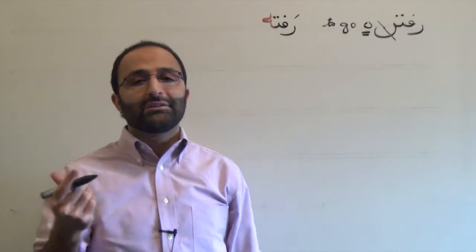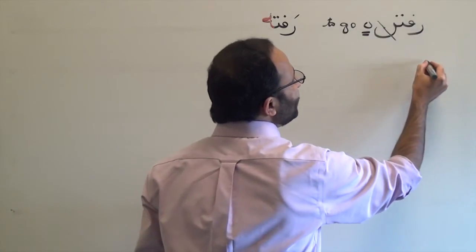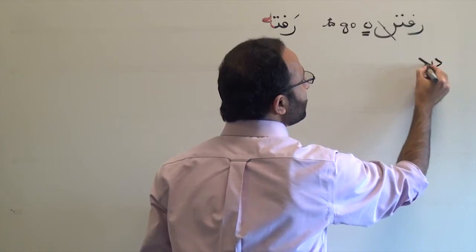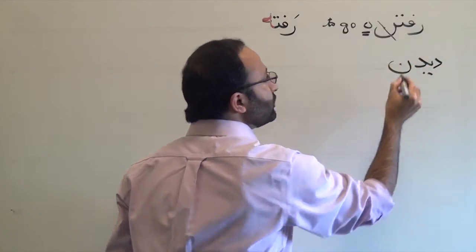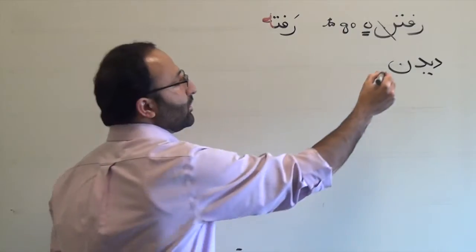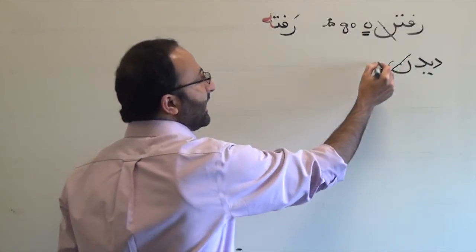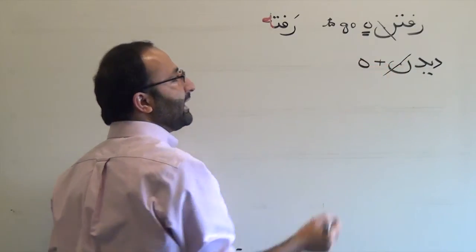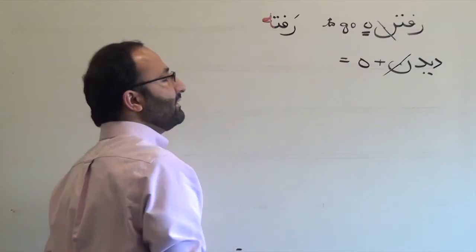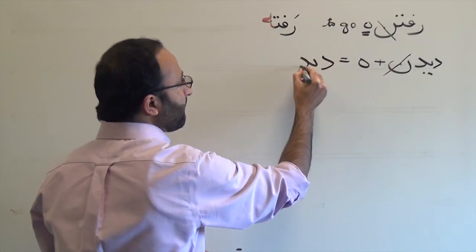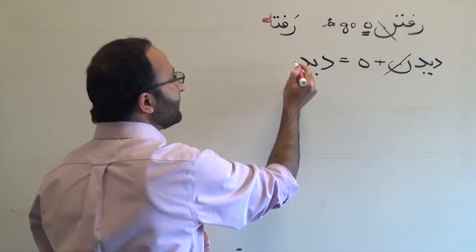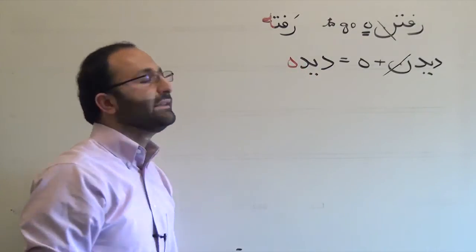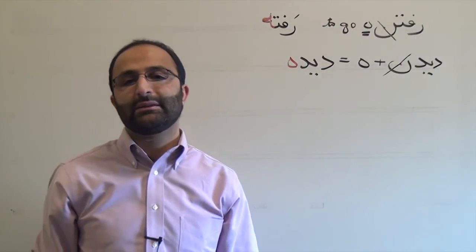Another example. Didan, to see. So you drop noon and add he at the end, then you have dide, seen.